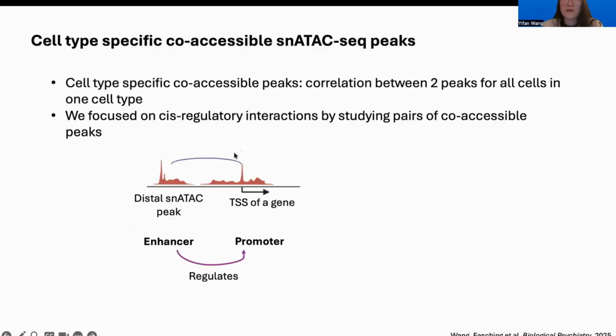If one of the peaks in a pair overlaps with the transcription start site of a gene, we then treat the other end, which is co-accessible with this peak, as the distal enhancer of the gene. By doing this, we're studying the enhancer-promoter correlation using the single-cell ATAC-seq data.